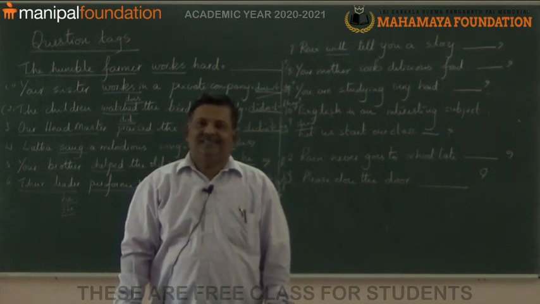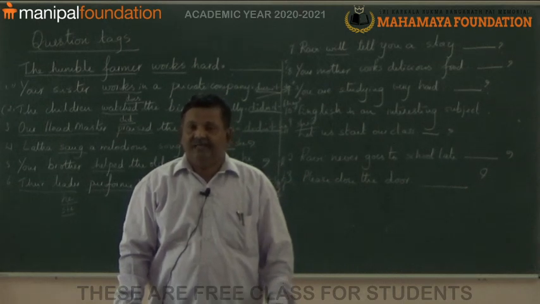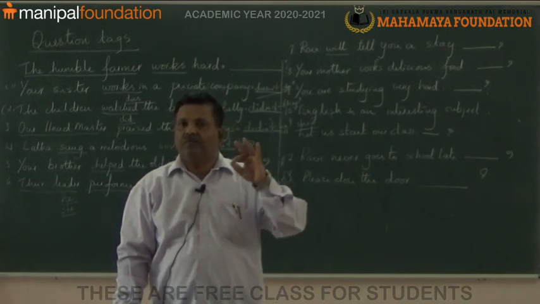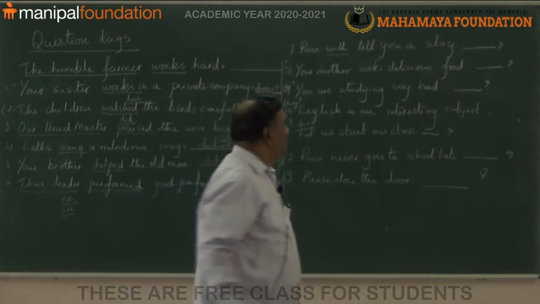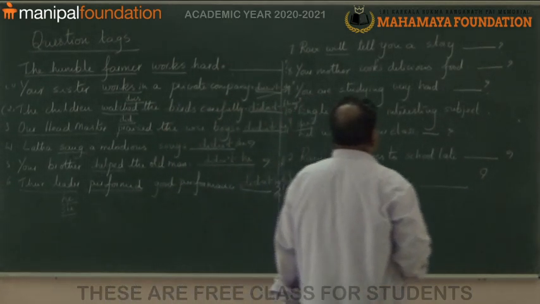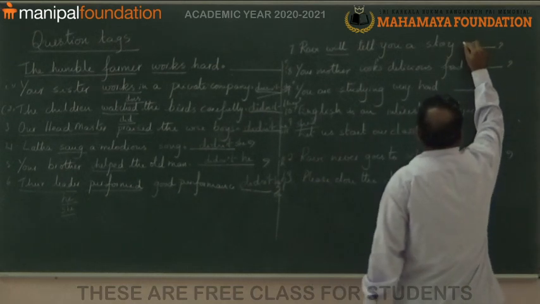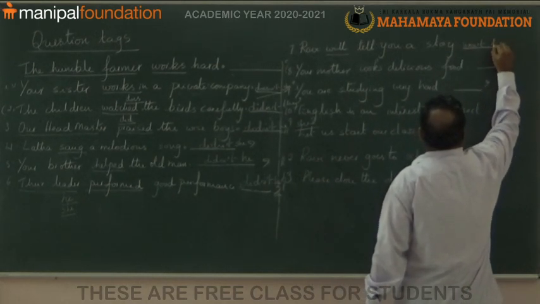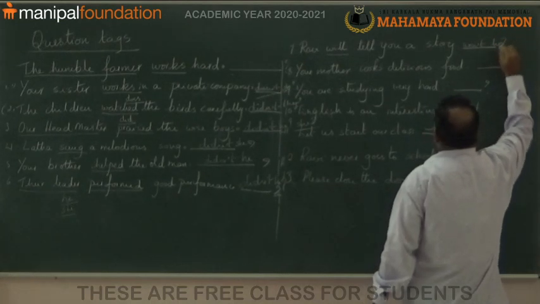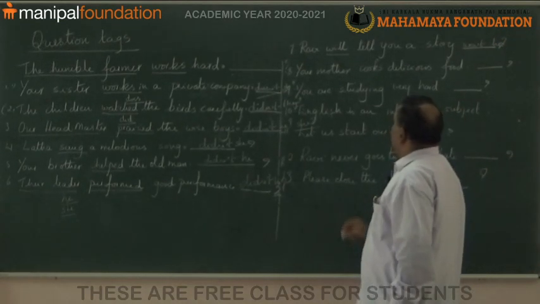I repeat this once again. The short form of will not is won't. So, Ravi will tell you a story, won't he? It is won't he.